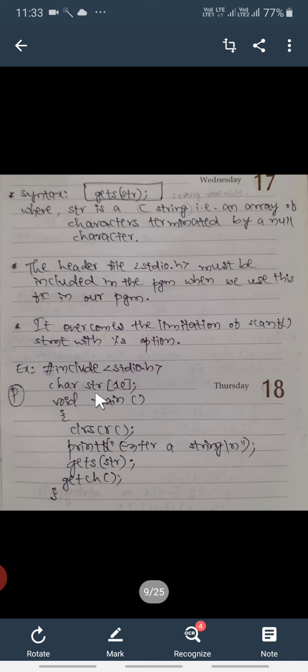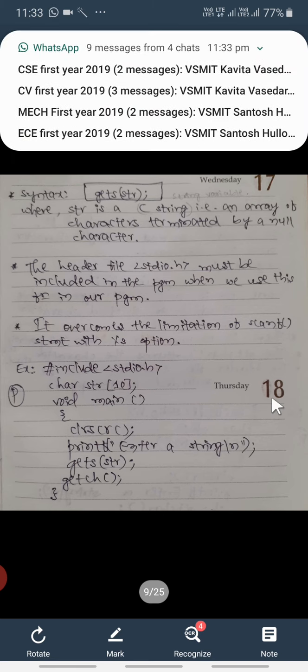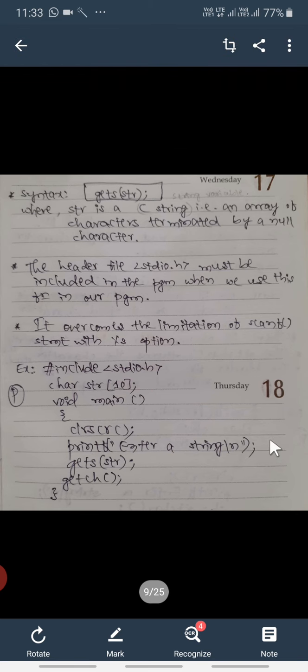This is the syntax of scanf, but instead of this lengthy syntax, we can simply use gets with the string name. Here are some examples.